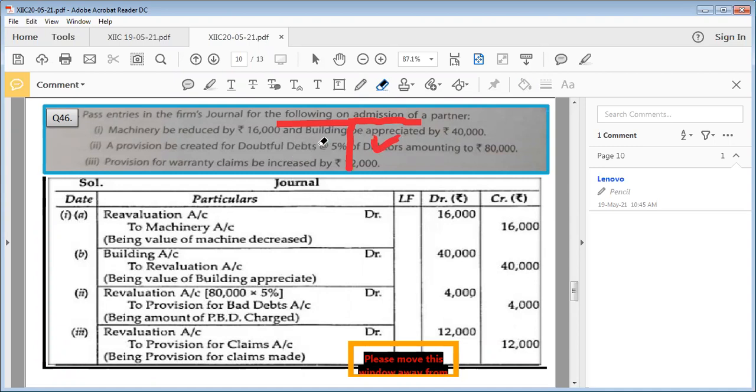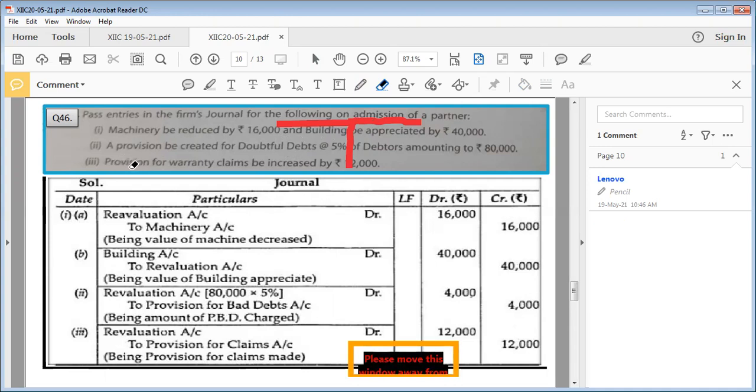Yes, ma'am. Now the second one, here it is written, a provision to be created for doubtful debts at the rate of 5% of debtors amounting to rupees 80,000. Children, you should note that provision always reduces the amount of debtors, and debtors are our asset. So it will go on the debit side of revaluation. So our entry will become revaluation account debited to provision for doubtful debts. You can write down debtors also, but we usually write down provision for doubtful debts.